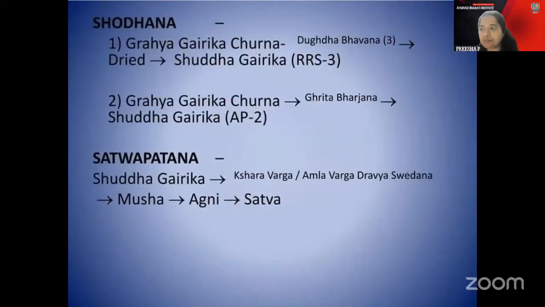Okay. Godugdha Bhavana or Gogrudha Bharjana, which is told: Godugdha Bhavana according to Rasaratna Samuchchaya and Ghrita Bharjana according to Ayurveda Prakasha. Okay. The Gairika, Pushyanaka Churna is having which Rasadravya or which Uparasa is present inside the Pushyanaka Churna.